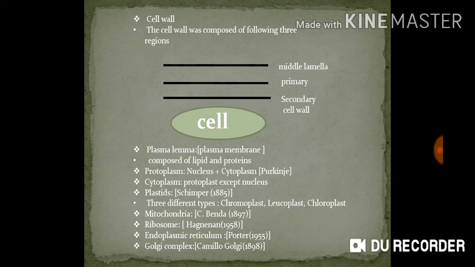Then chloroplast. Chloroplast is the green colored body. We all know what is chloroplast. It performs the function of photosynthesis. And the chloroplast was discovered by Anton van Leeuwenhoek.